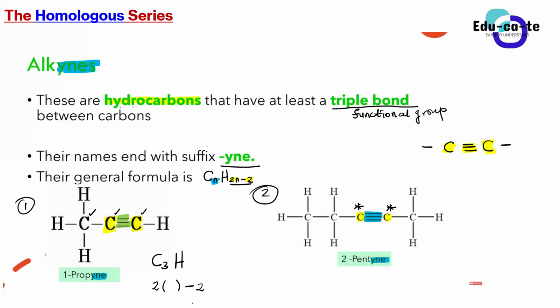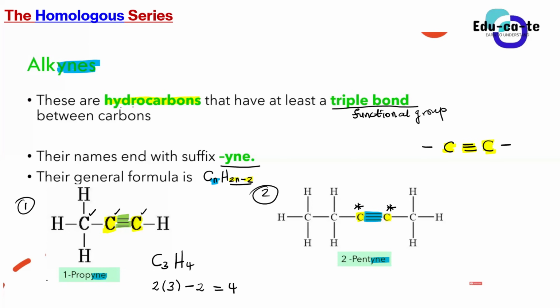Here we have 3 carbon atoms, so 2 times 3 gives 6, minus 2 gives 4. So an alkyne with 3 carbons must have 4 hydrogens. Are we together?